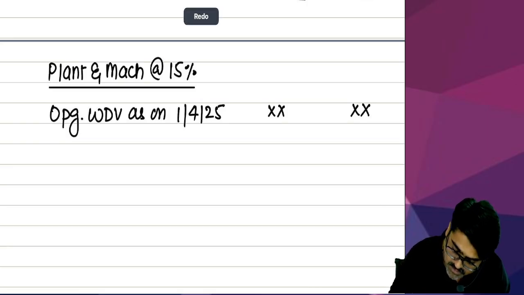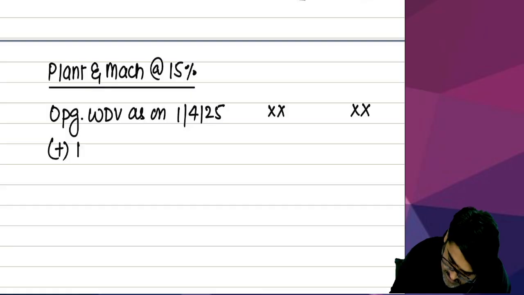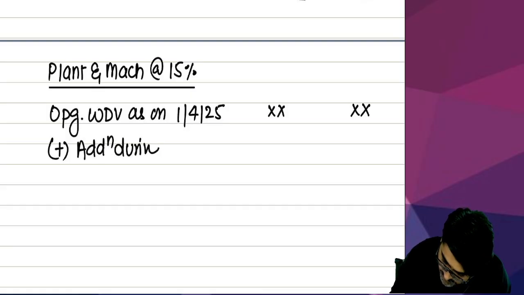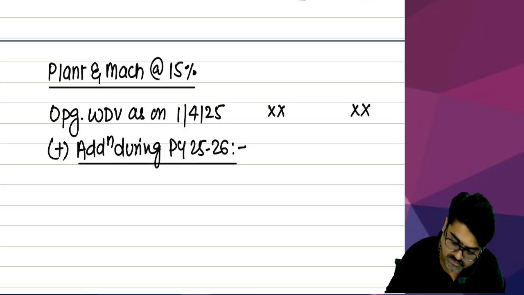Add. Add what? Add additions. During which year? During your previous year, 25-26. Now please bifurcate these additions.